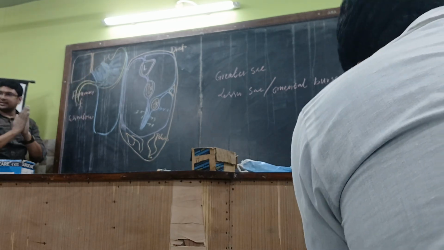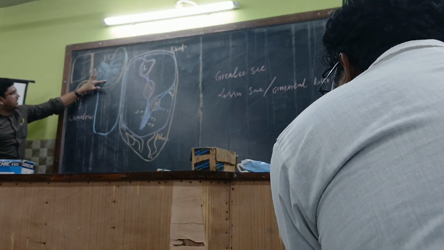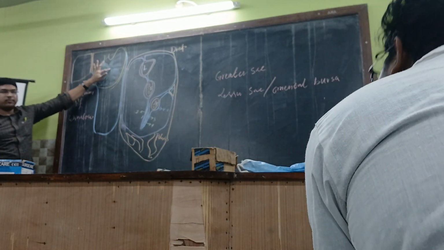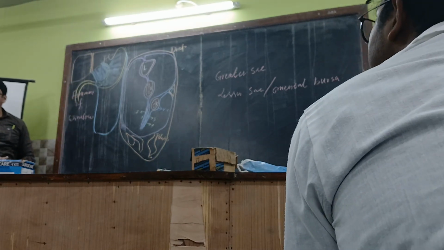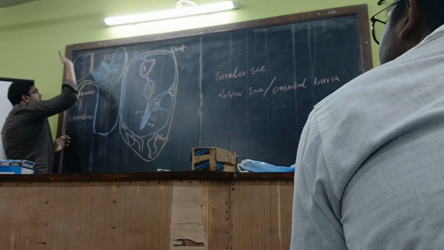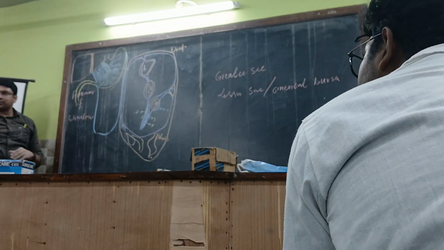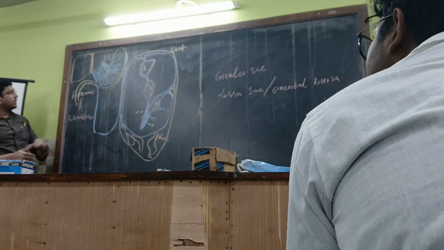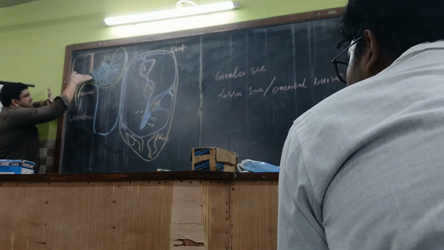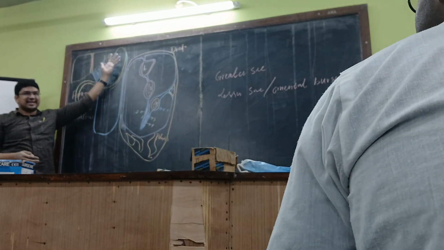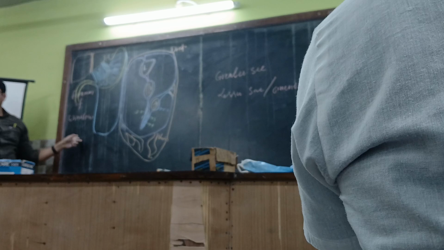The two layers will be connected in this manner. So this border is absolutely joined with the lesser curvature of the stomach, but this border is free from attachment to any other organs. Getting it? So this makes a way for the communication between the greater sac and lesser sac. I will be showing you later on the viscera. So this entire greater sac, passing through this gap, enters into the lesser sac. So this area is called the foramen of Winslow or epiploic foramen.